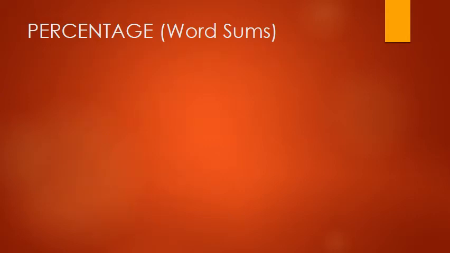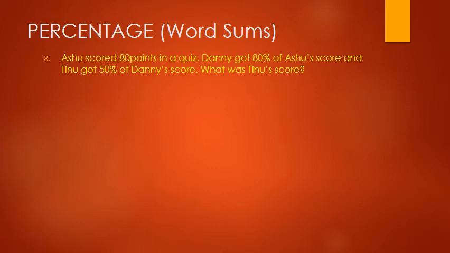Now children, let's come to the 8th question of this exercise. Question number 8 says, Ashu scored 80 points in a quiz. Danny got 80% of Ashu's score and Tinu got 50% of Danny's score. What was Tinu's score? So children, in this question, let us see how we are going to find out the answer.